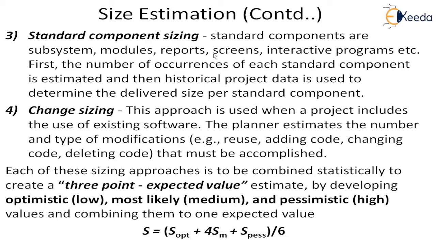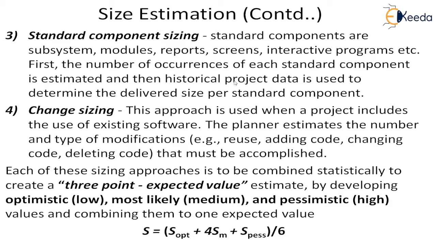So you may have some standard method of defining the size of these things based on historical project data. Suppose you take the screens. What is the content of the screen? How many variables does it have, how many static variables, how many dynamic variables, how many tables, and other features?